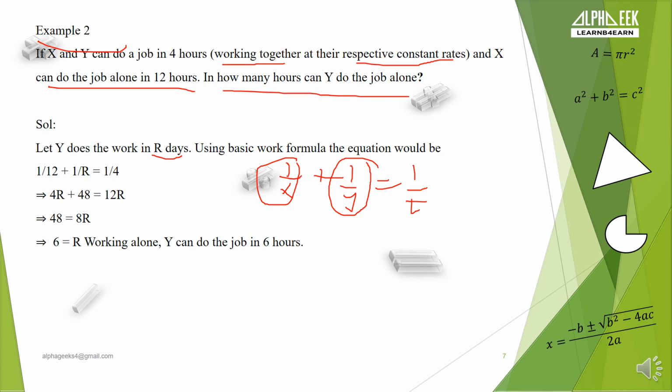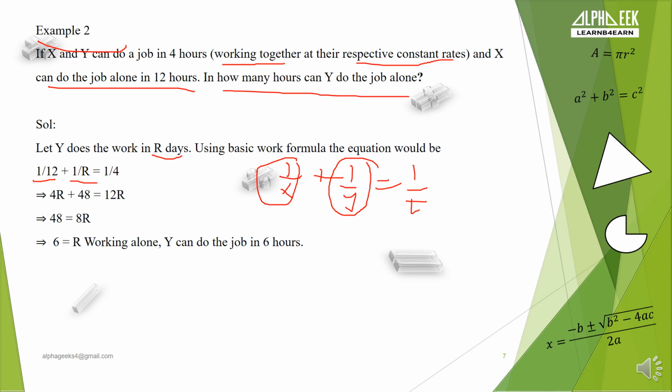So in one day, how much work will be completed by x? The work completed by x will be 1 by 12, because 12 hours is the time required to complete the work if x is working alone. And if y is working alone, we have assumed that he or she will complete the specified work in r days. So in one day, how much work will be completed by y? It will be 1 by r.